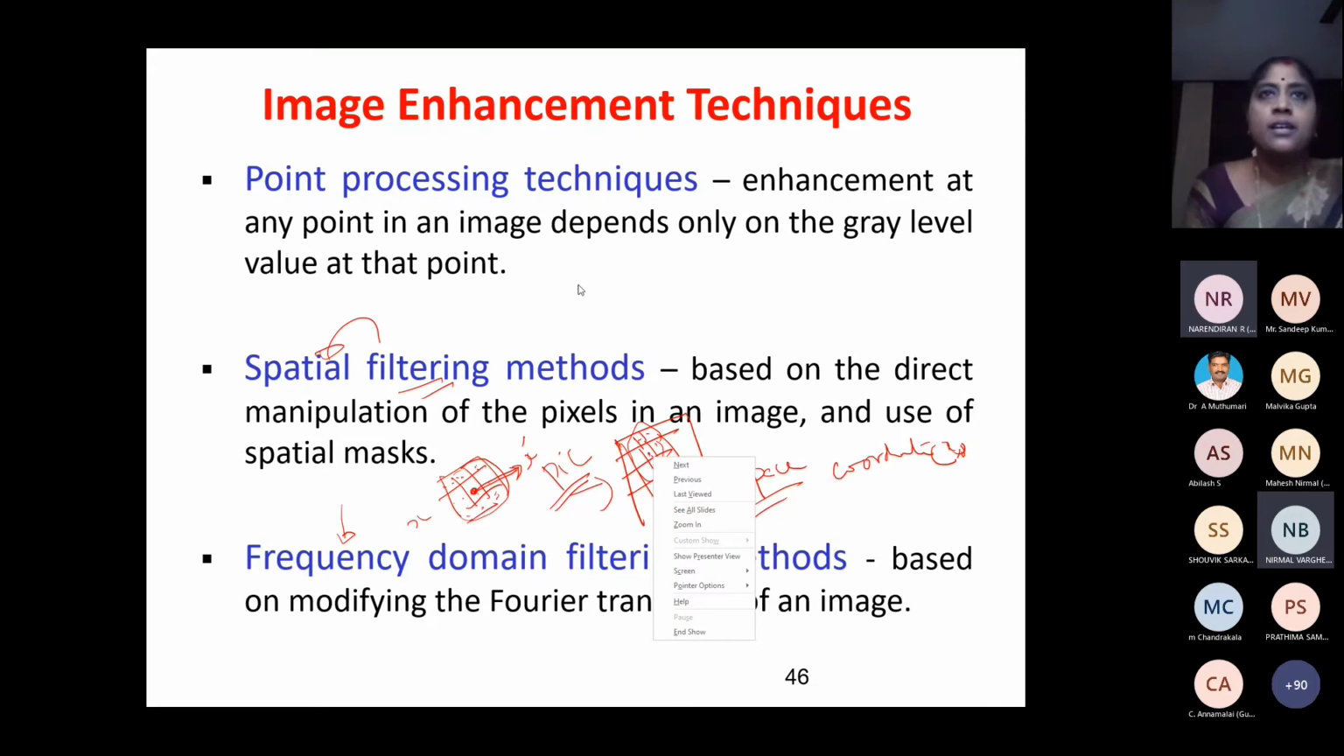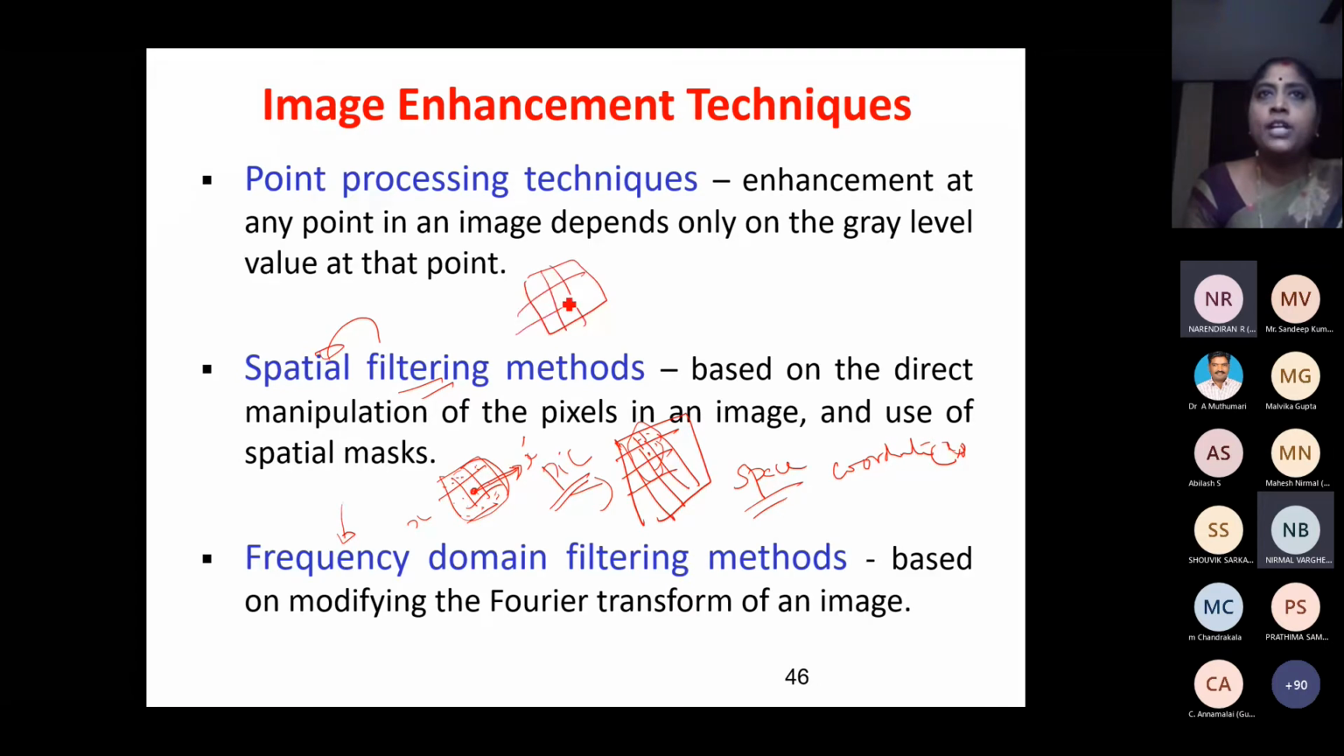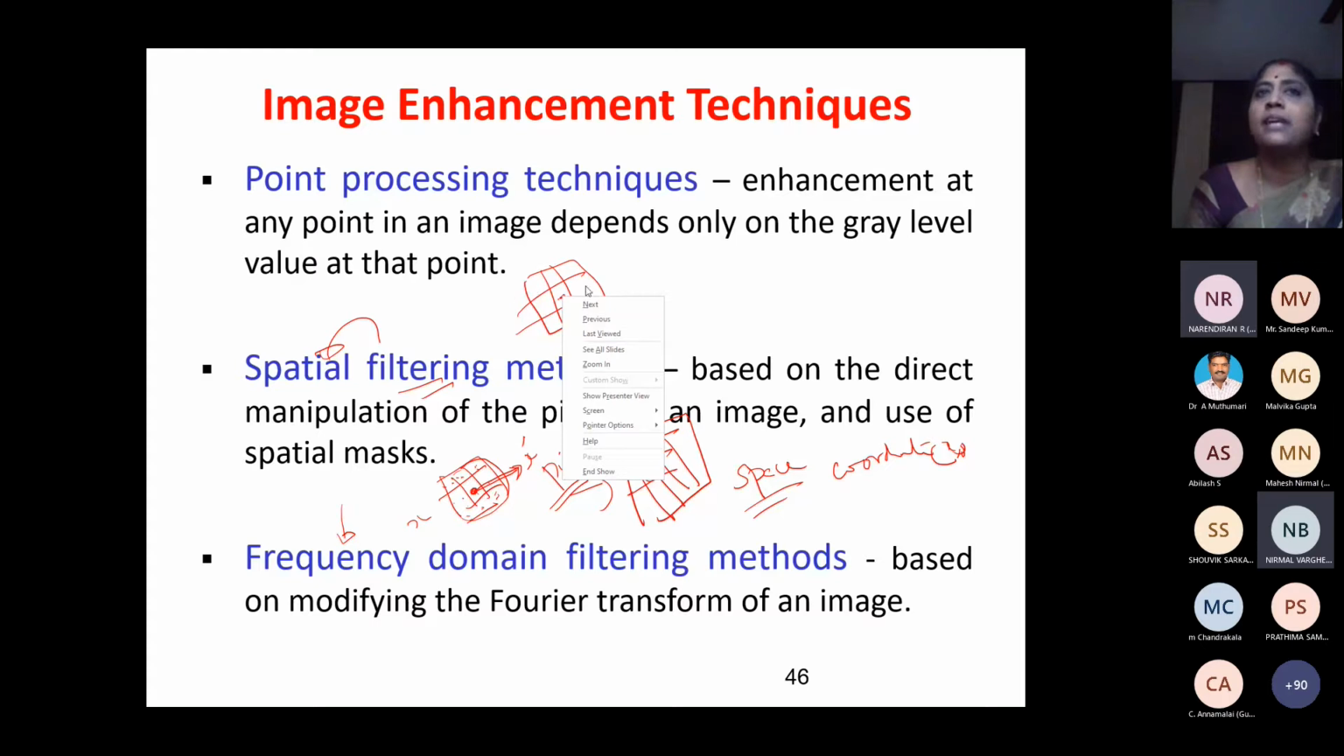What about point processing? I'll take a pixel. If I want to modify this pixel, I'll simply operate on this pixel. I will not consider the neighbors. Don't bother about the neighbors. When I do spatial filtering, I take into consideration neighbors. What is spatial? Spatial, I'm going to work on the picture itself.